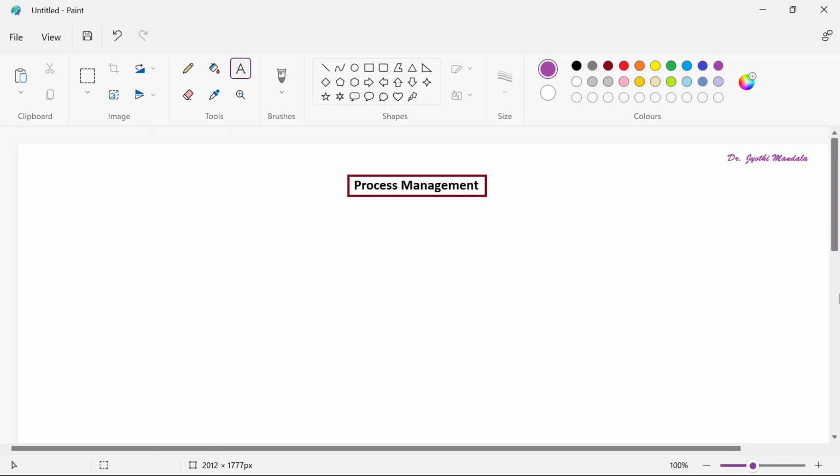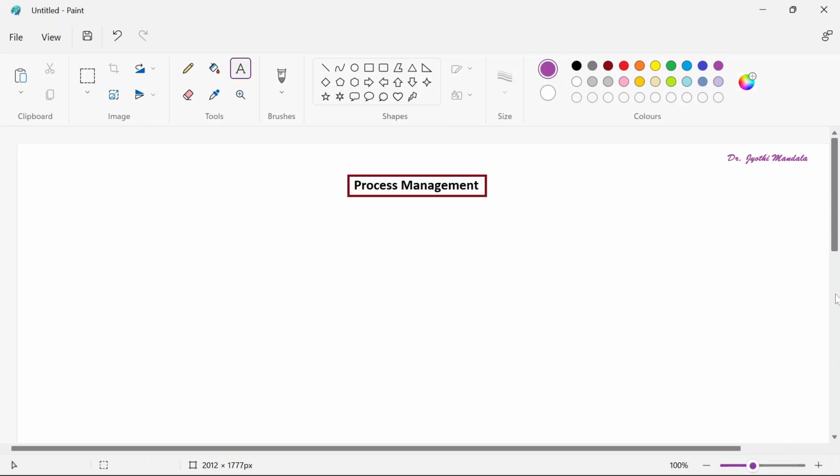From today onwards, let us learn one of the important operating system services, that is process management. We are going to learn multiple concepts under process management. This is one of the important services provided by the operating system, which we listed briefly earlier. Let us start learning about process management.